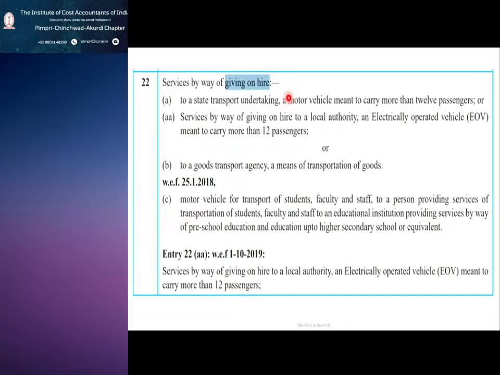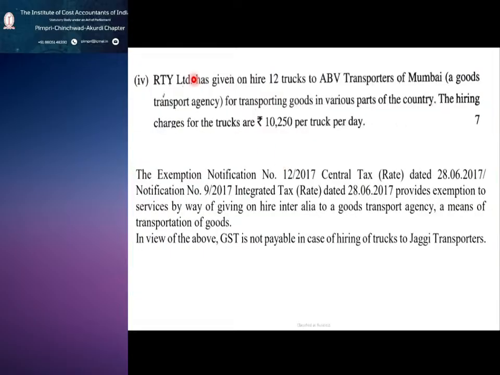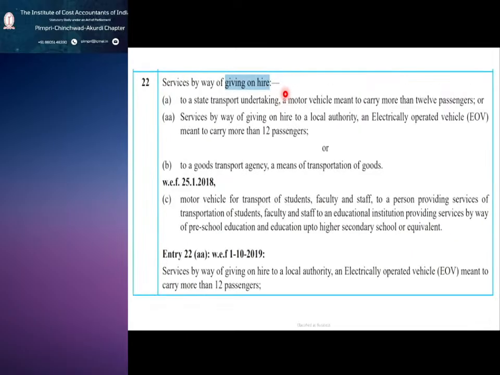What type of business? If I am giving some services on hire basis, like rental basis. So here RTY Limited has given on hire 12 trucks to ABB Transporters. So by services by way of giving on hire, to whom they are giving, that is very important.